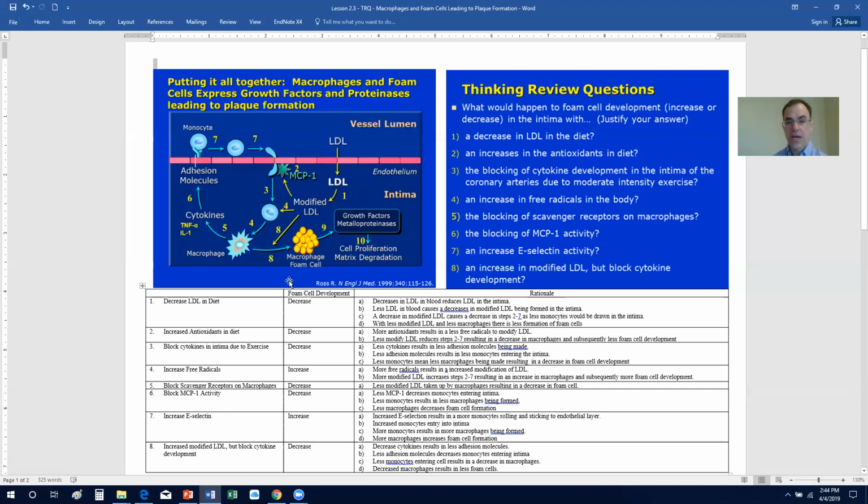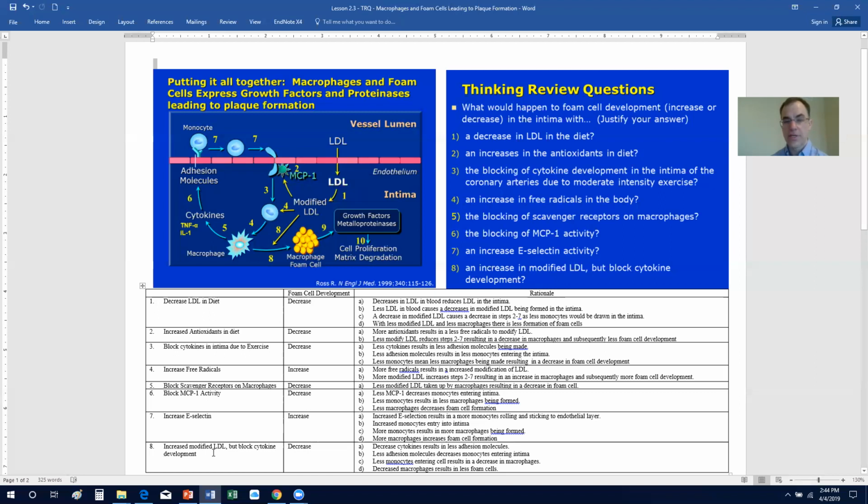So the other thing is you have an increase in E-selectin. If you have an increase in E-selectin, you're going to have an increase in foam cells. And the reason for that is you have more adhesion molecules that are formed, more monocytes are going to roll and stick, and therefore more monocytes are going to come into the cell to form macrophages, and more modified LDLs are taken up by those macrophages to form foam cells. So E-selectin is going to increase the amount of foam cell formation.